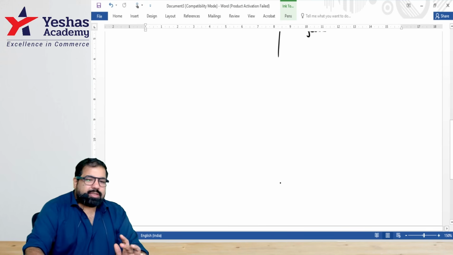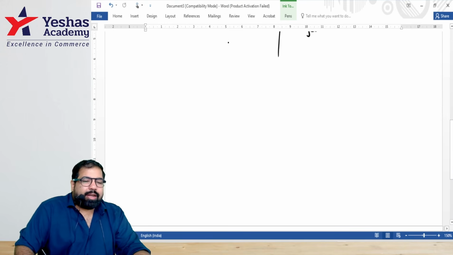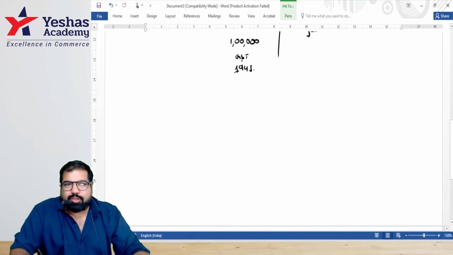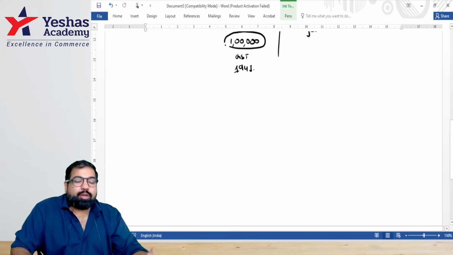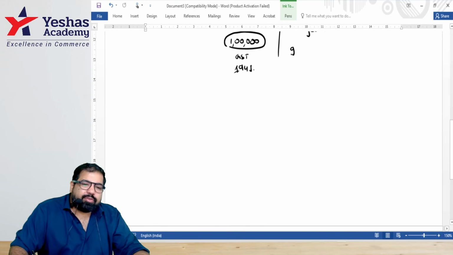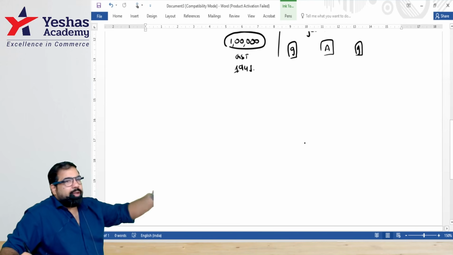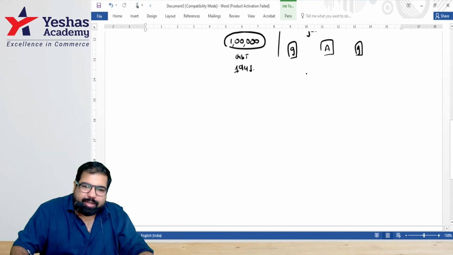Now, some additional points. In the exam, if they give you an amount, example, a CA is charging an amount of 1 lakh plus GST. Guys, will there be TDS under 194J? Yes. But on which amount, guys? 1 lakh or with GST? Only on 1 lakh. So ignore GST. Guys, if this side is government, this side is government, and you're in the middle, will you deduct TDS? No. So, example, if you're paying rent to the government, if you're buying from the government, there is no TDS.